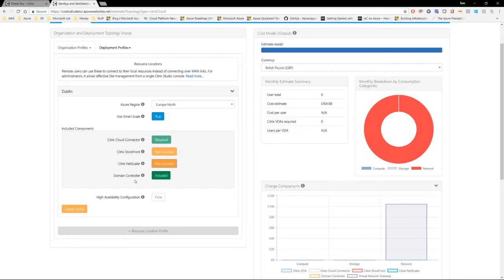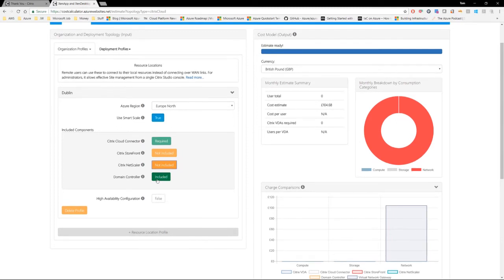Now, a domain controller or an Active Directory needs to be available for the Citrix Cloud to work. That could be back on premises, in which case I would say it's not included. However, I want to include a domain controller in my Azure subscription to enable quicker authentication. So I'm going to have that on as included. So I've only got the Citrix Cloud Connector and the domain controllers enabled.